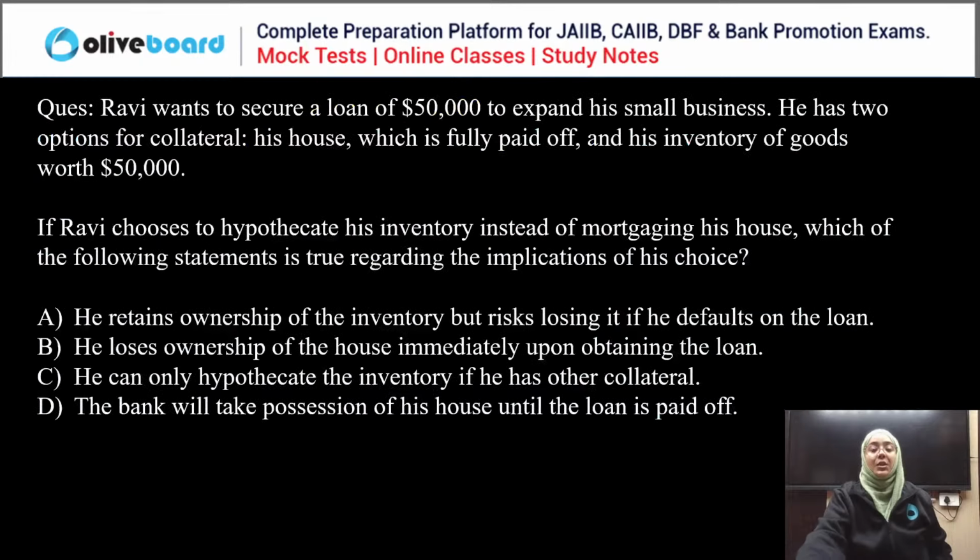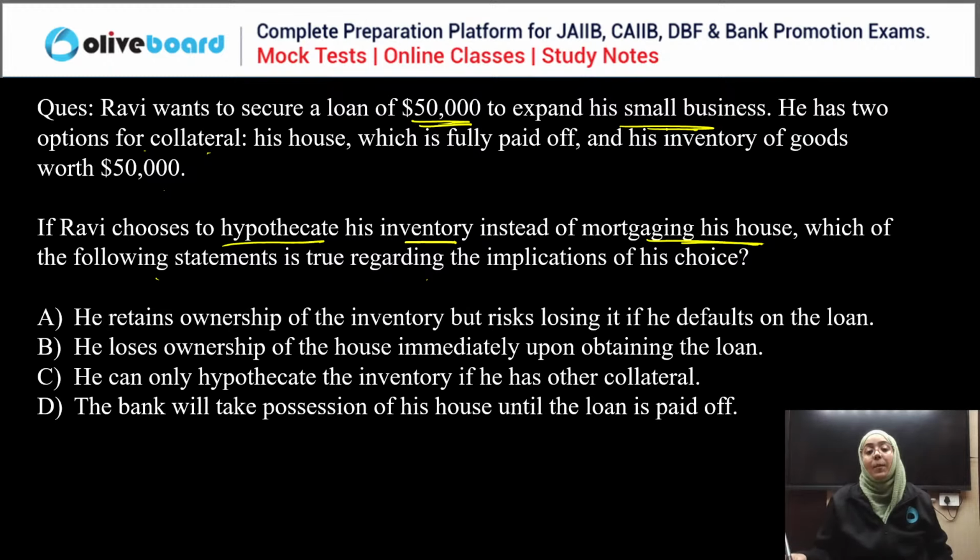Good. Next question. Now, Ravi wanted to secure a loan of rupees 50,000 to expand his small business. He has two options for collateral: his house, which is fully paid off, and his inventory worth rupees 50,000. Now, if Ravi chooses to hypothecate his inventory instead of mortgaging his house, which of the following statements is true regarding the implication of this choice?